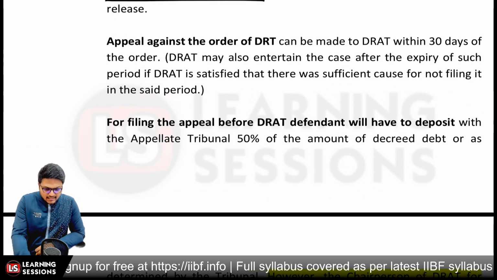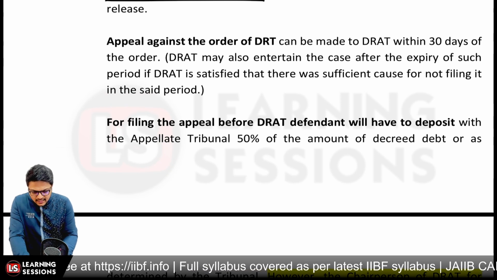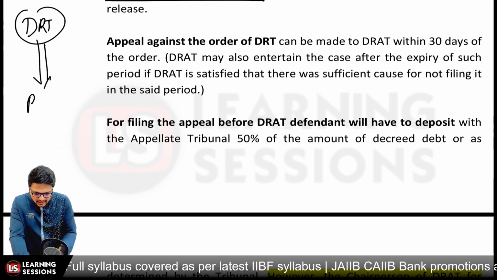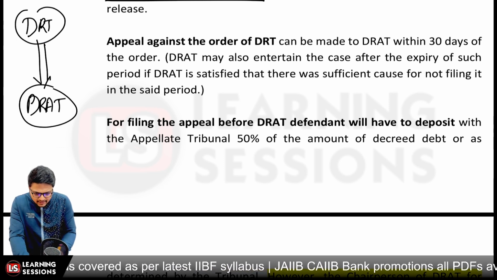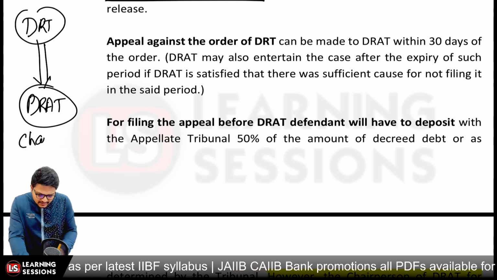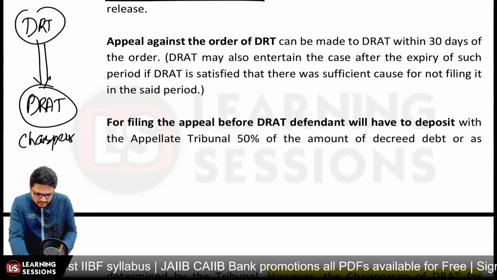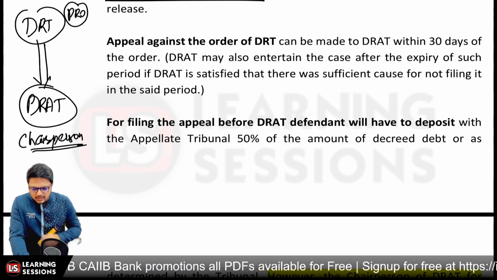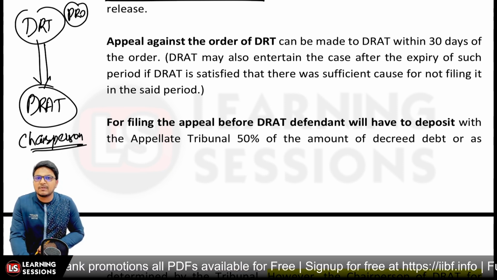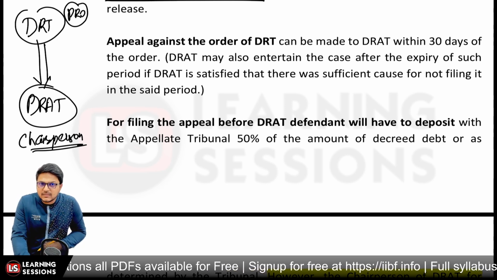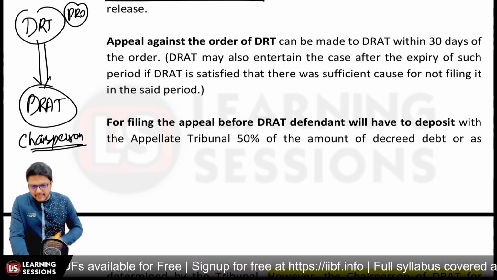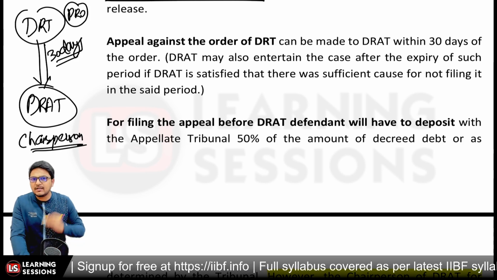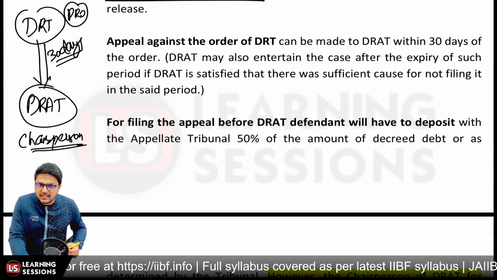And now, for the appeal against the DRT. Let's say the defendants are aggrieved by the orders of the DRT. They can file an appeal to the DRAT, that is, the Debt Recovery Appellate Tribunal. In DRT, the head is the PRO, that is the presiding officer. In DRAT, the head is the chairperson. And further, the appeal can be made within a period of 30 days. When the order has been passed by the DRT, within 30 days an appeal can be made to the DRAT.